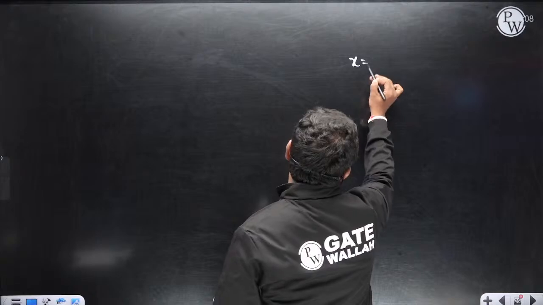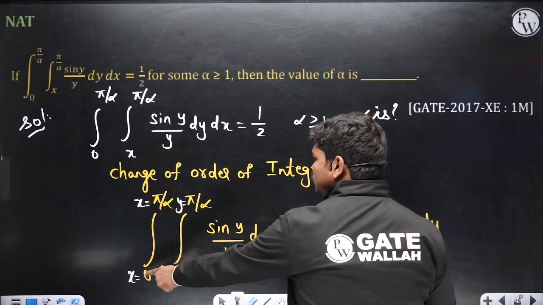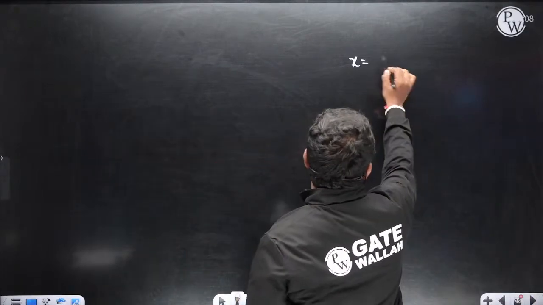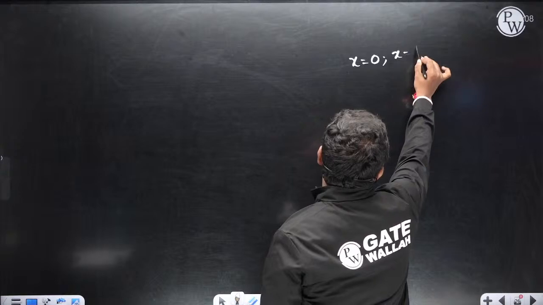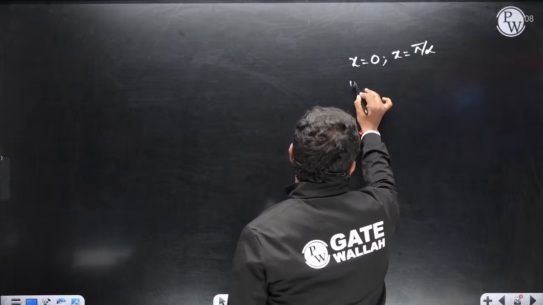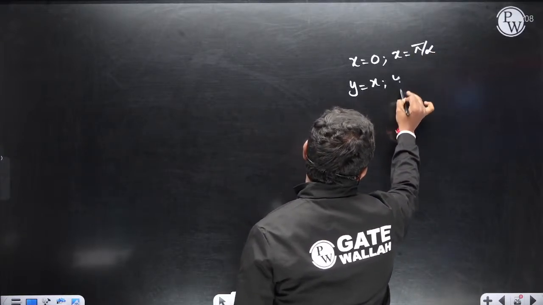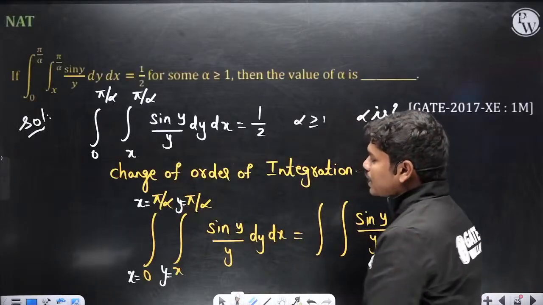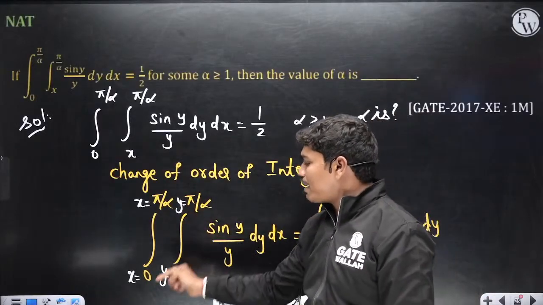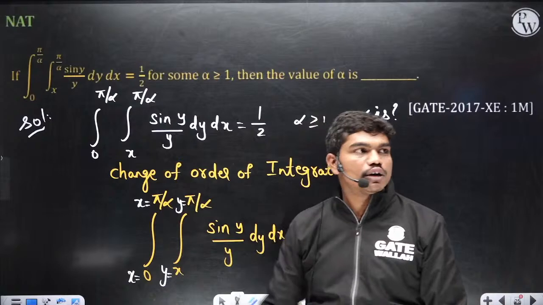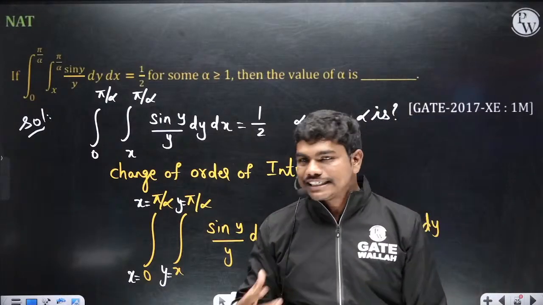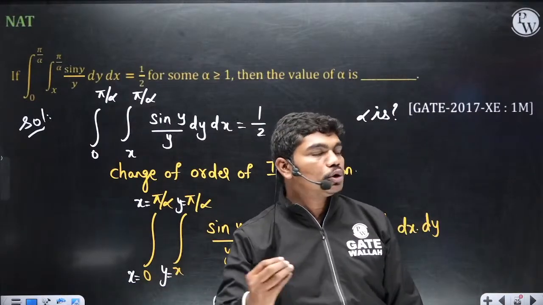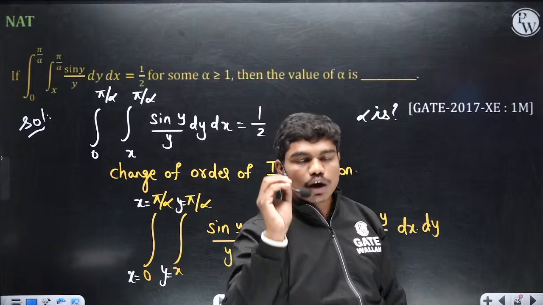x is equal to 0, x is equal to pi by alpha, y is equal to x, and y is equal to pi by alpha. These are the four curves they have given you, correct? Now try to plot these four curves. Okay, how to do change of order of integration is what I am teaching you.